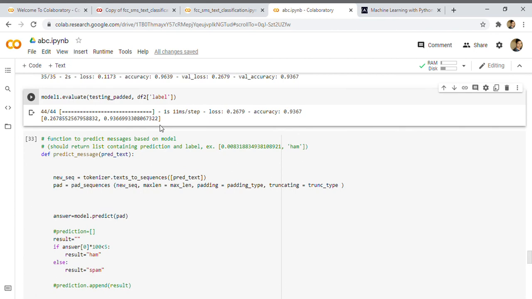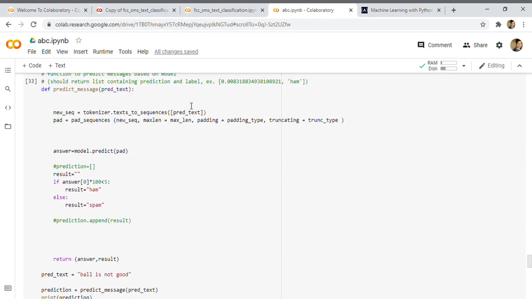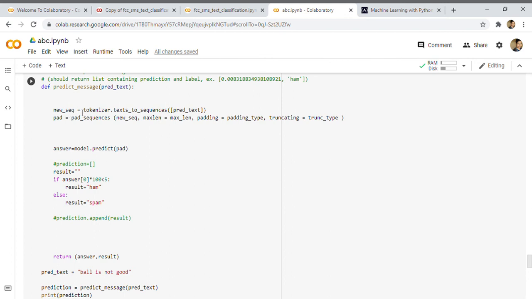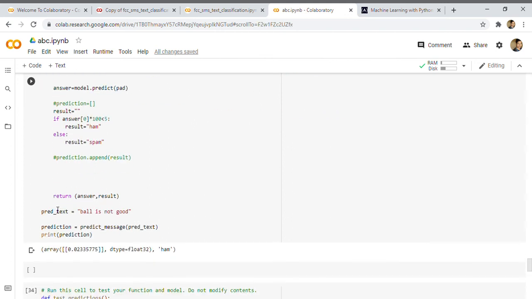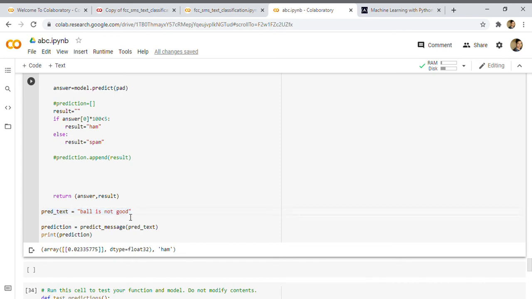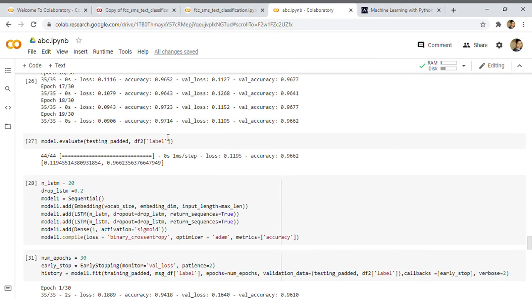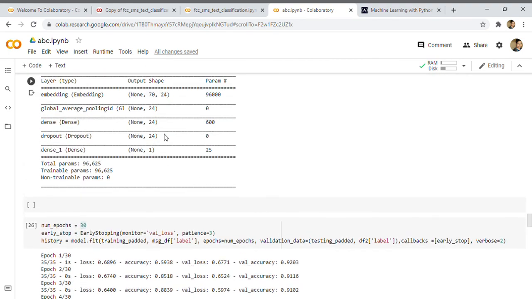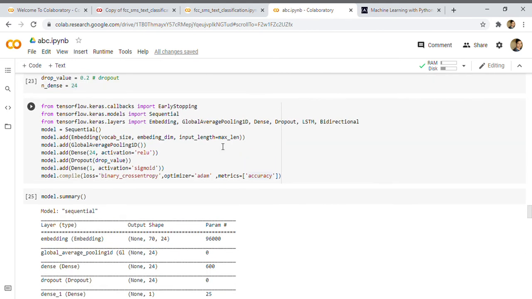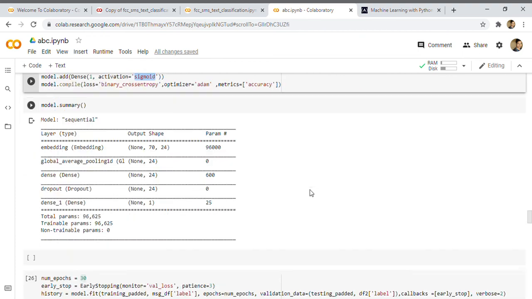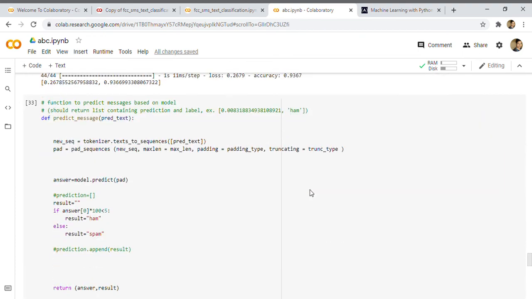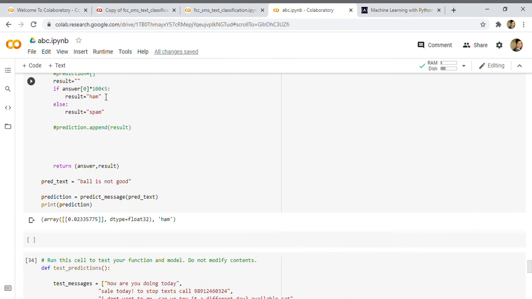Now we have the model, and we will go with model 1 only. This part is all provided by them. I used it while checking whether my model is working or not. Here, in my model the last layer has a sigmoid activation function. So if the activation function gives something more than 0.5, it's spam, and less than 0.5, it's ham.